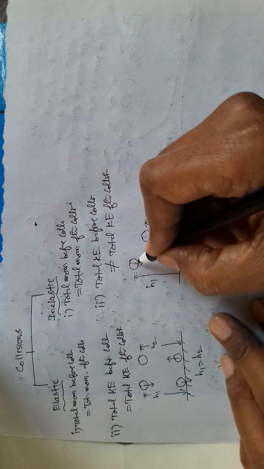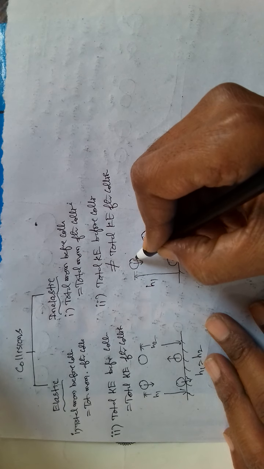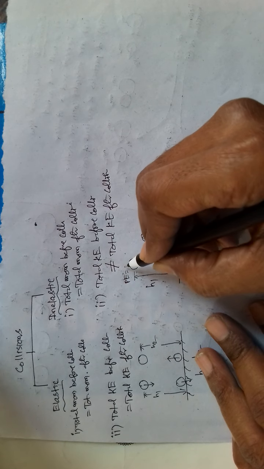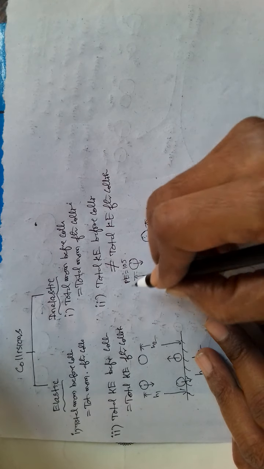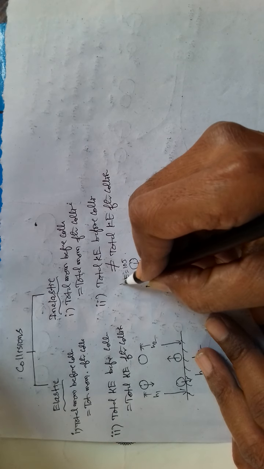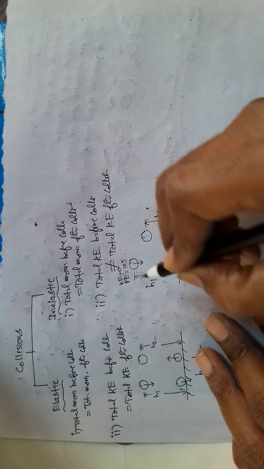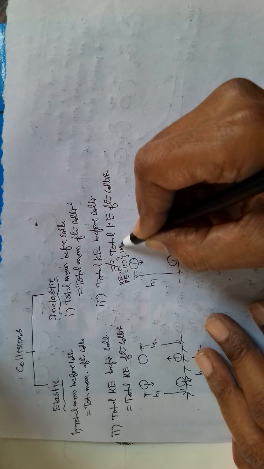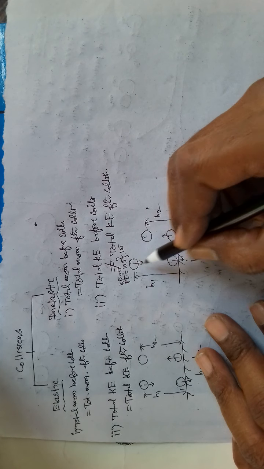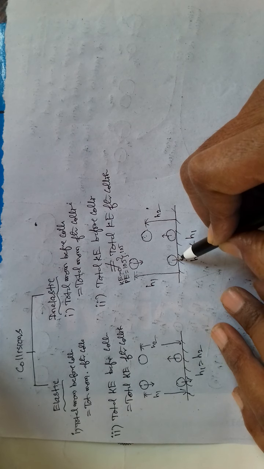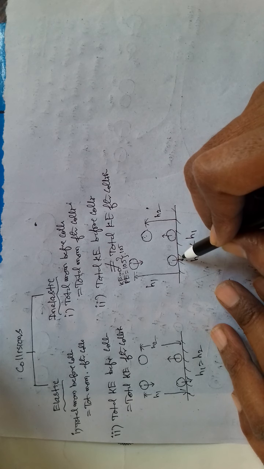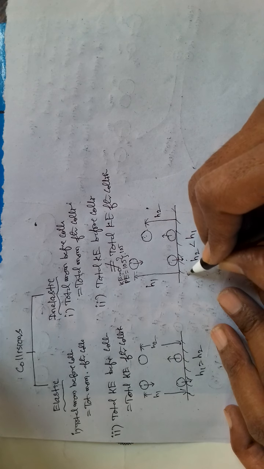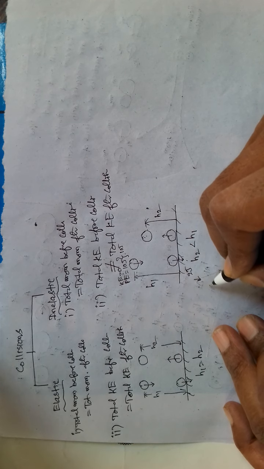Suppose when the ball was here, it possesses only potential energy, say potential energy of 10 joules. It is at rest and kinetic energy is 0. So total energy is 10 joules. When it comes and strikes the floor, some heat energy is produced, say 2 joules of heat energy.